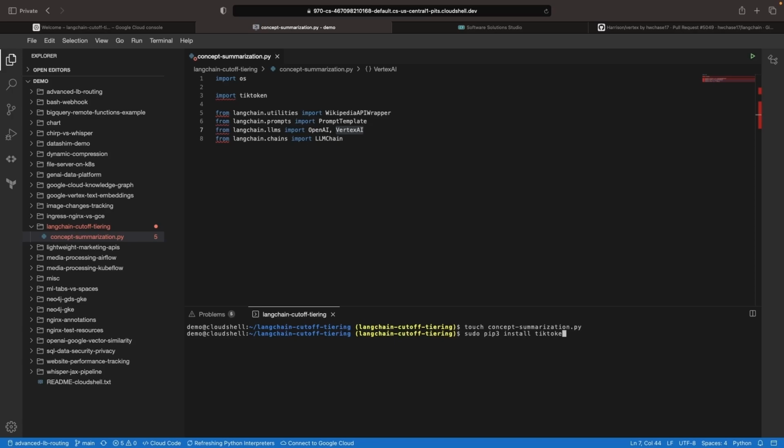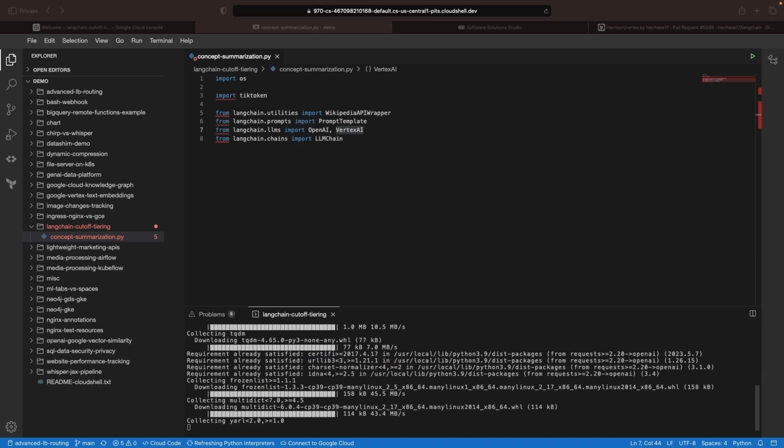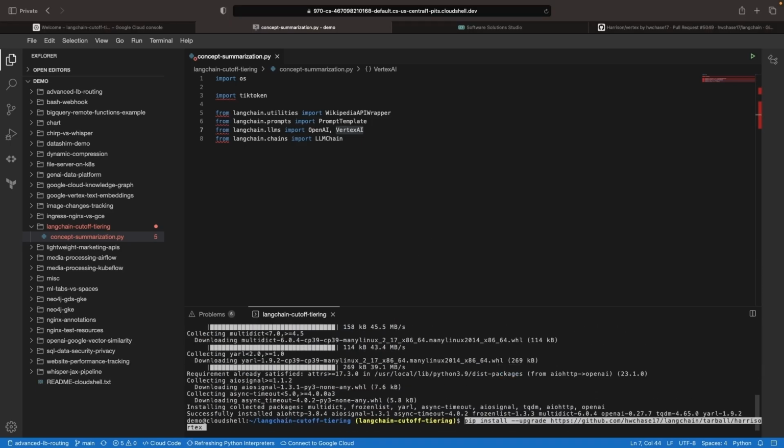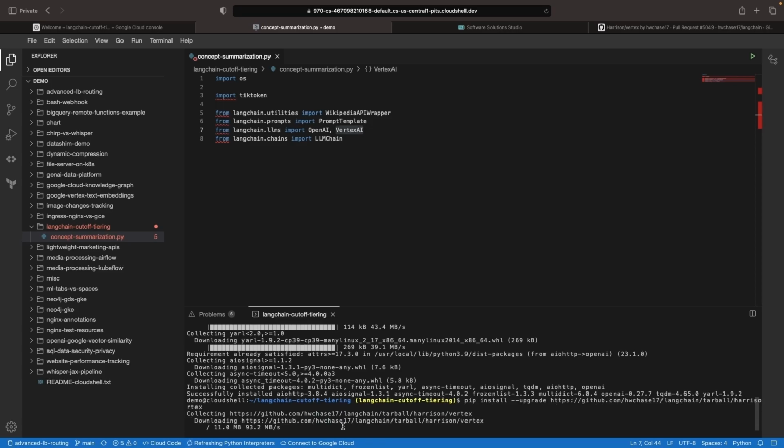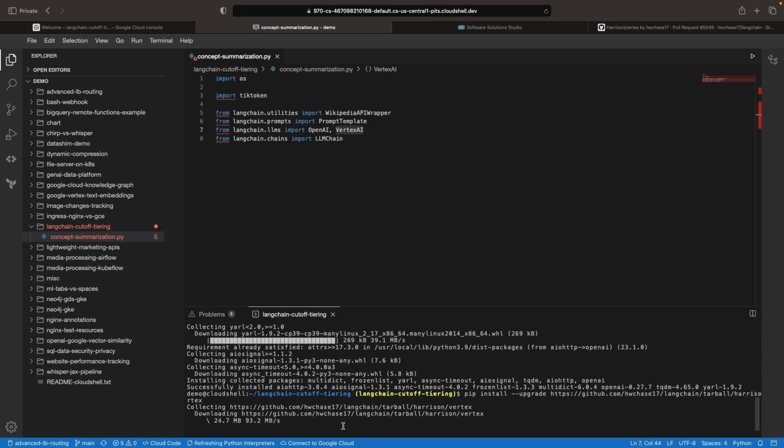The tiktoken library, we can just use the latest release for that, and we'll also want to get the OpenAI library. For the LangChain installation, though, we're going to use a GitHub-based installation of that Harrison Vertex branch. Again, this is a little bit unusual, and you shouldn't need to do this because you're likely watching at a point in time where these models have been properly included in a LangChain standard release.